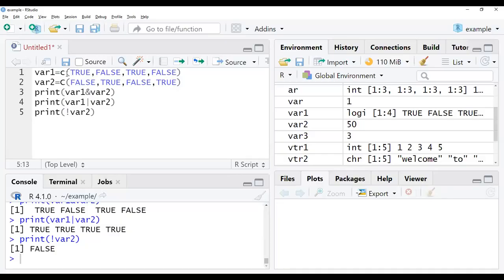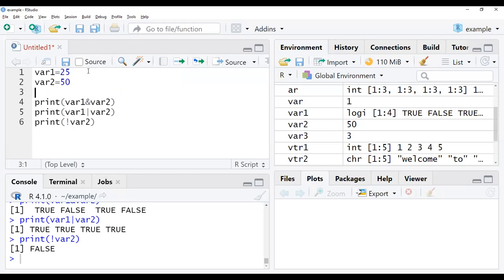So suppose I am giving some value over here. Instead of var1, I am giving 25 as my data. Next, instead of this true false data, I am giving a value like 50. So these are my data. Now it will check the if condition and give the print statements. Now if, sorry, it is in caps.